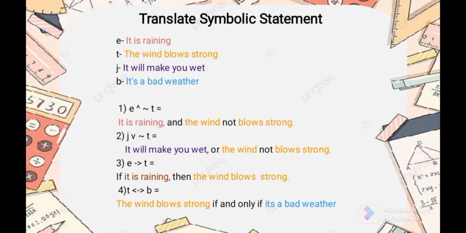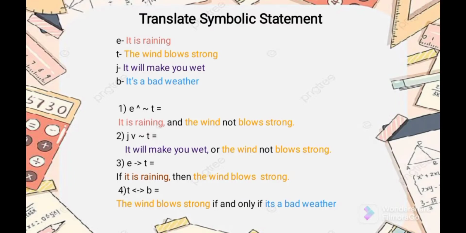This one is E, then the connective used is what we call conjunction, and this is the negation of T. So we combine it into a statement: E, which is "it is raining." Then the "and" is the conjunction, which we add like this. And the wind blowing is the negation of T, as we said earlier, T with a connective that is "not."